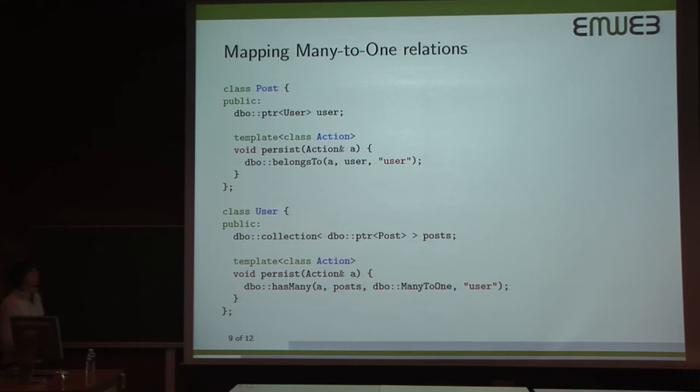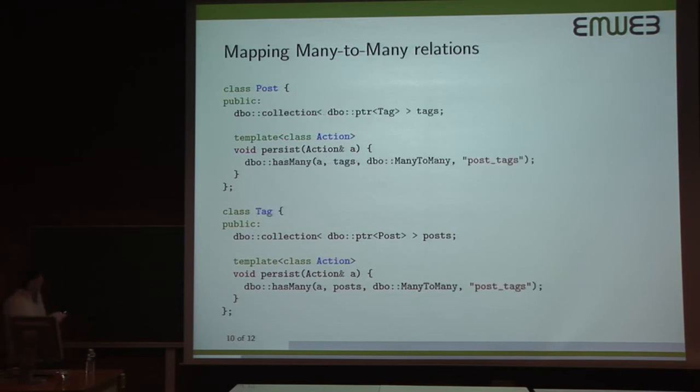So after you've done this, you can just assign values to the user. You can inspect the user. You can iterate through all the posts that belong to a user. And the DBO layer will generate the necessary SQL to manipulate and to interact with these two fields in your classes.